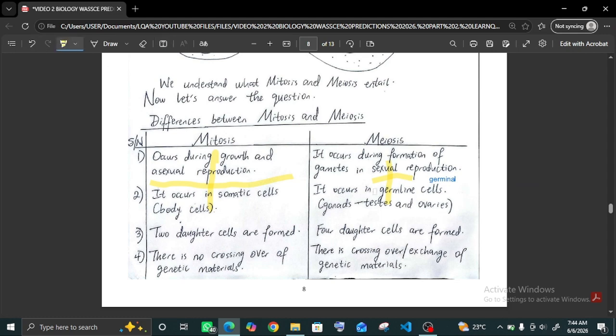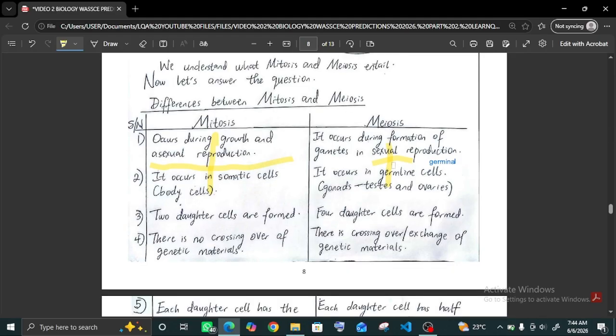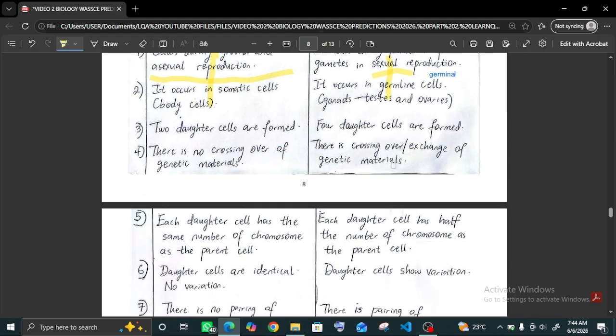Meiosis occurs in the germinal or germline cells or gonads, and it occurs during gametogenesis or during sexual reproduction. In mitosis, two daughter cells are formed. In meiosis, four daughter cells are formed. There is no crossing over of genetic materials in mitosis, and there is crossing over of genetic materials in meiosis.